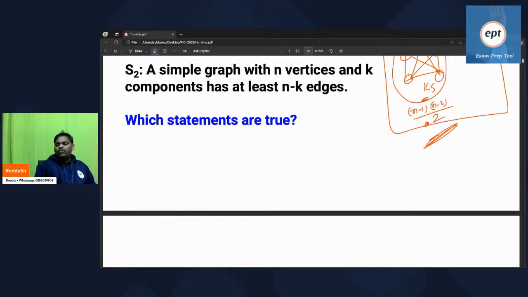Now I want one small question. In the S2 statement, anywhere, is forest mentioned?